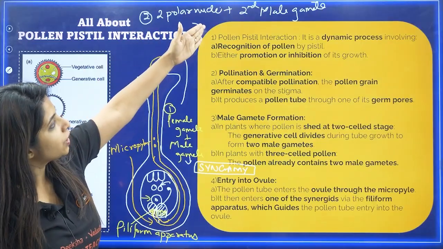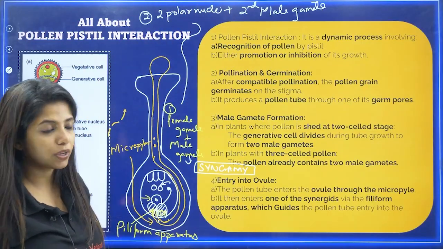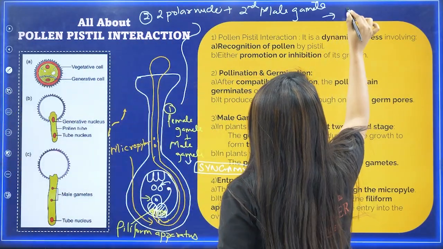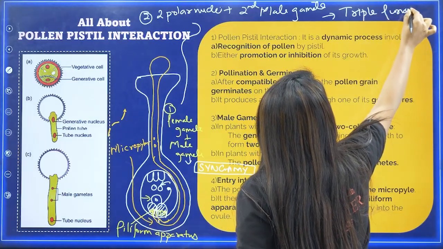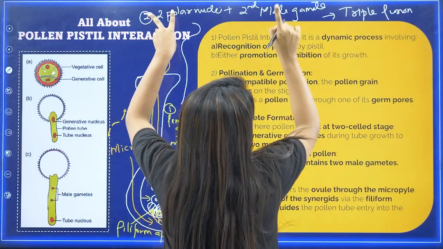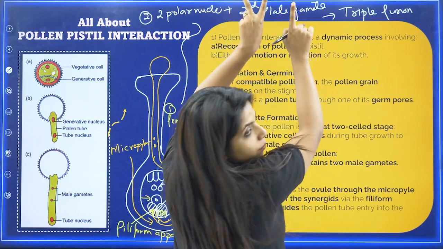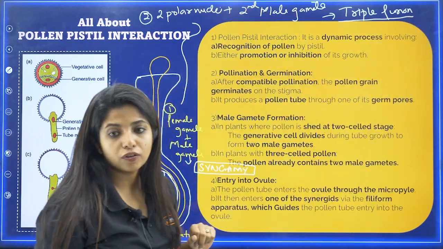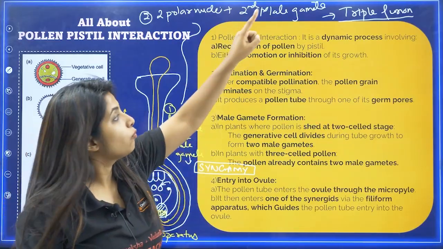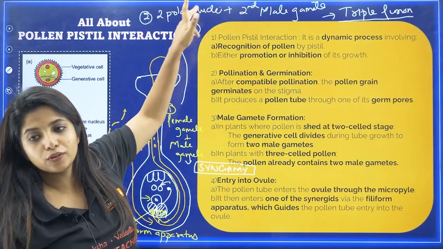Now, when the two polar nuclei and the male gamete come together, it is known as triple fusion. Why, ma'am? Why triple fusion? Two polar nuclei, one male gamete. How many? You see 3. So that is why it is known as triple fusion. 3 nuclei are fusing: 1 nucleus of the male gamete, 2 nuclei of the two polar nuclei.